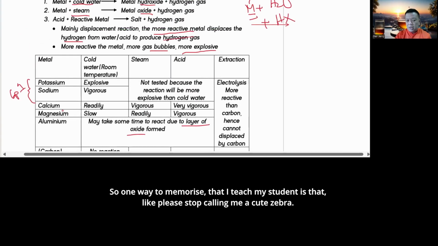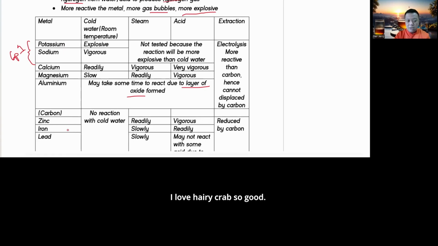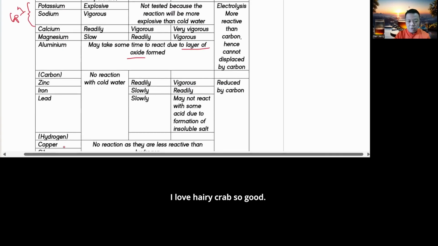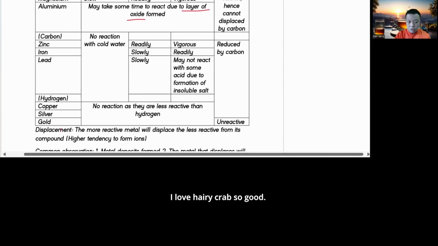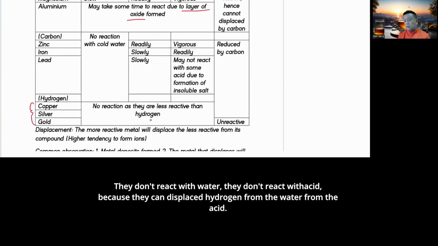One way to memorize, which I teach my students, is the saying: please stop calling me a cute zebra, I love hairy crab so good. You can see that all these metals are below hydrogen, so that's why they don't react with water or acid, because they cannot displace hydrogen from the water or the acid.